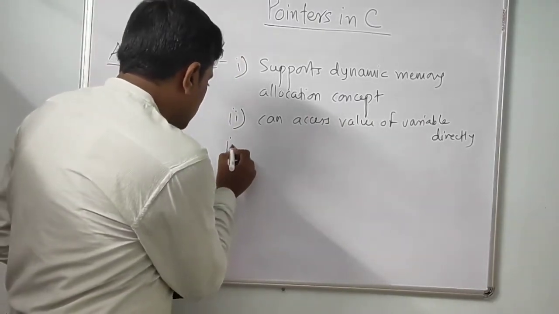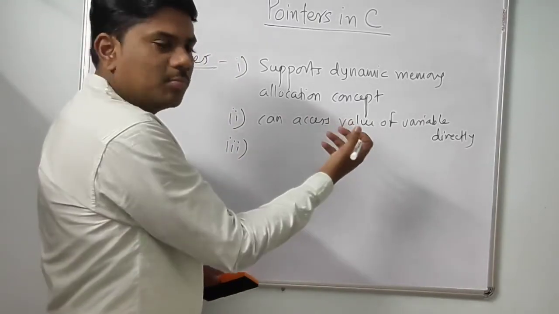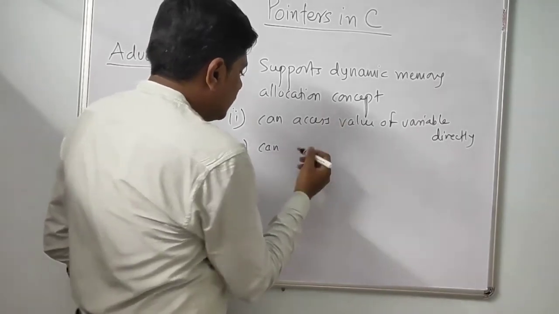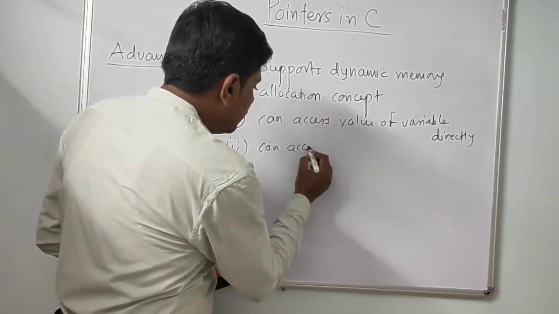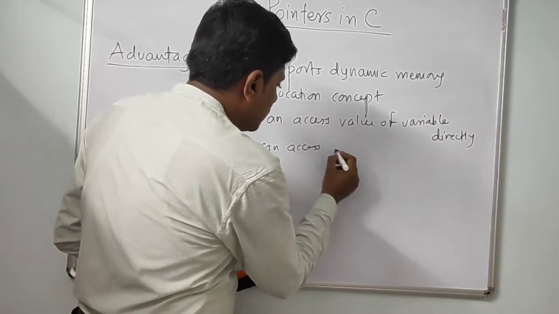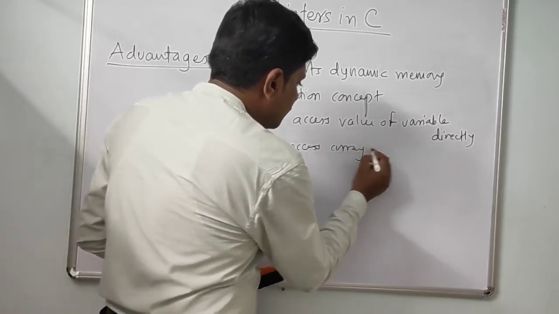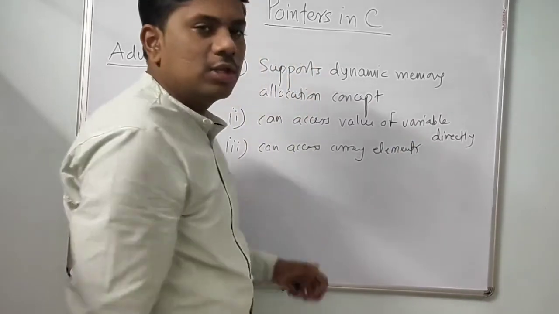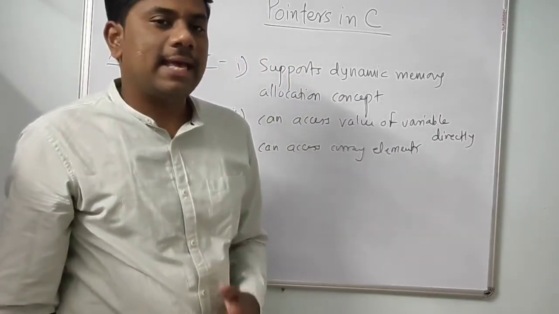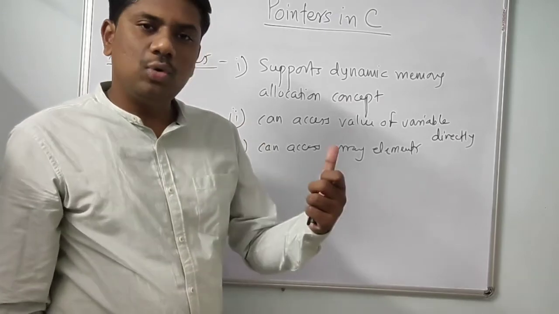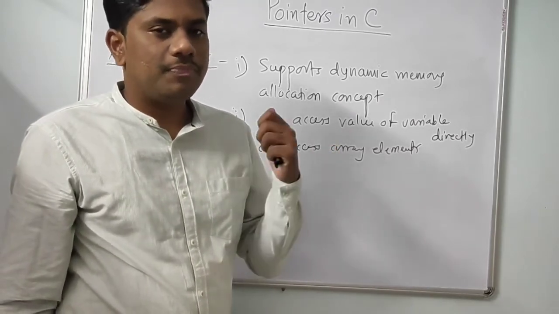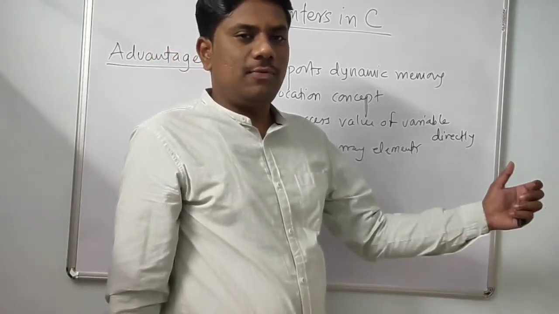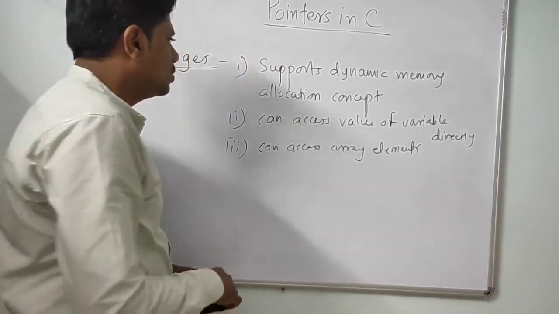So this is regarding simple variable. In the same way, you can also access array elements using pointer. If you know only the base address of array, then you can get the access of all the elements of array. So this is also an advantage.